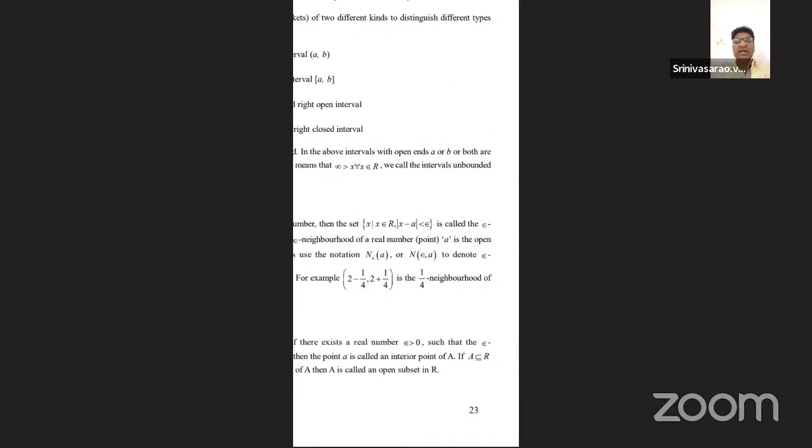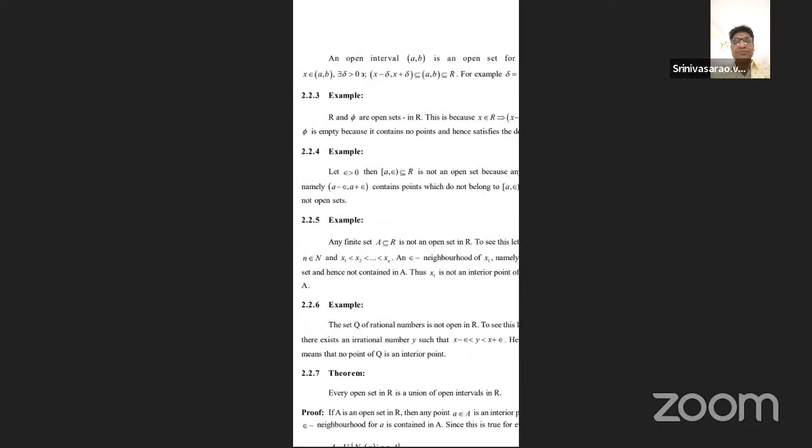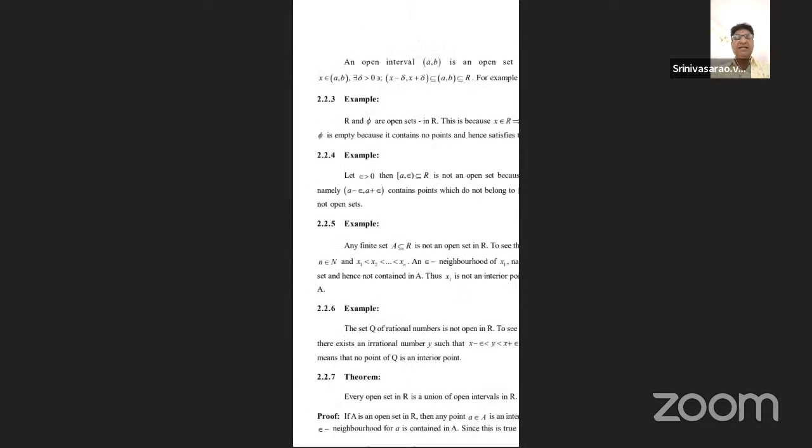Students, listen carefully. What is an open set? A set capital A is open if it has a neighborhood of points, that is, interior points. Now a set consisting of neighborhoods and interior points is called an open set. Here x is consisting of an open interval. Every open interval is an open set. Suppose an open interval is denoted by a small bracket of AB. One example of an open set is that the open interval AB is an open set.